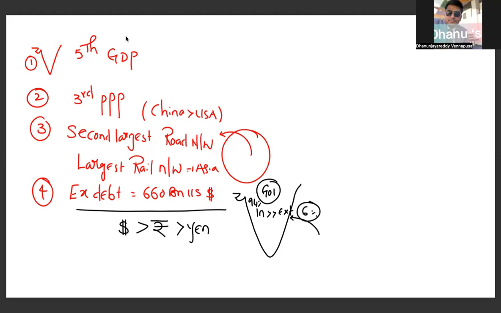The total external debt, according to the latest budget, is 660 billion US dollars. Now, external debt or borrowings of the Government of India are governed by Articles 292 and 293 of the Indian Constitution.